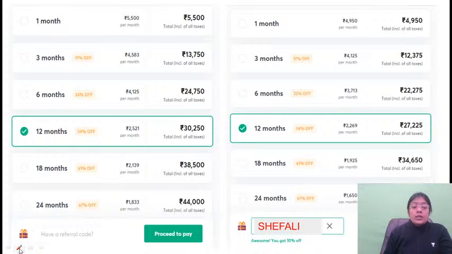And if you want to join the crash course, then you can go for a short duration plan. So under Plus, we have multiple plans like 1 month, 3 months, 6 months, 1 year, 1.5 year and 2-year plan.